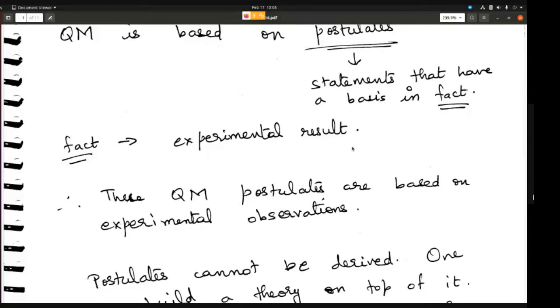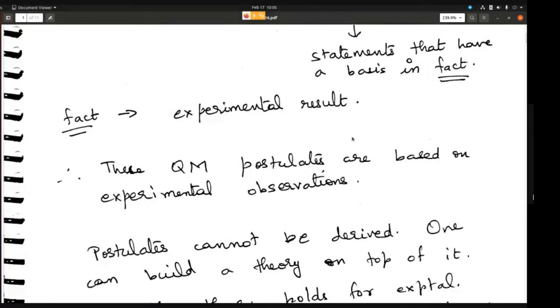But the point is that the theory that is built on top of these postulates gives the correct match with the experimental result. And that is why we say that the postulates hold, that all quantum mechanics is based on these postulates, even though they have not been derived.